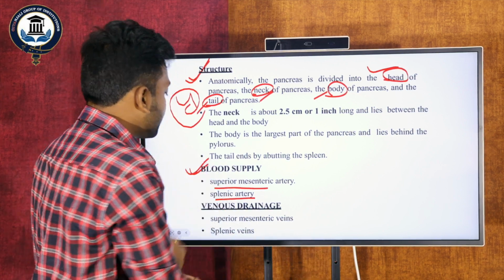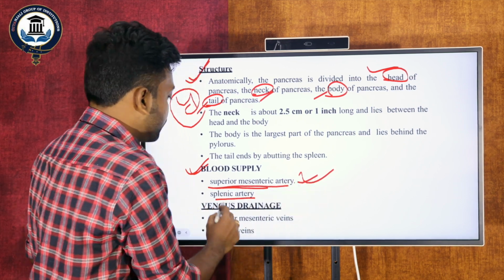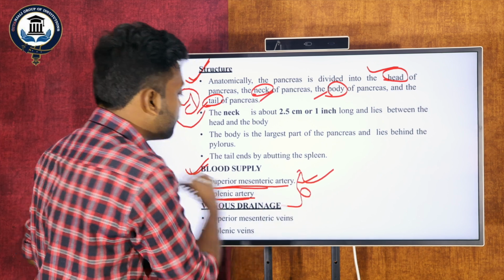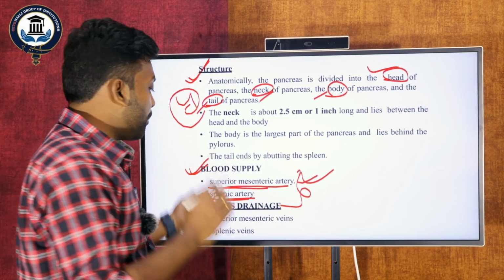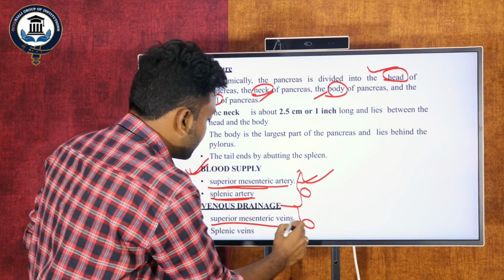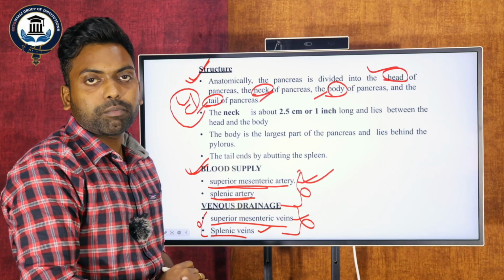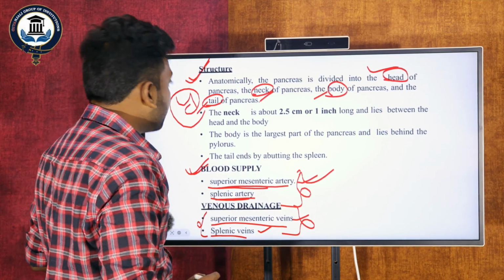And what is the blood supply? The arterial blood supply is from the superior mesenteric artery as well as the splenic artery. These are the two arteries supplying blood to the pancreatic gland. The venous drainage is through the posterior mesenteric vein as well as the splenic vein. These are the two veins for the venous blood supply of the pancreatic gland, my dear students.